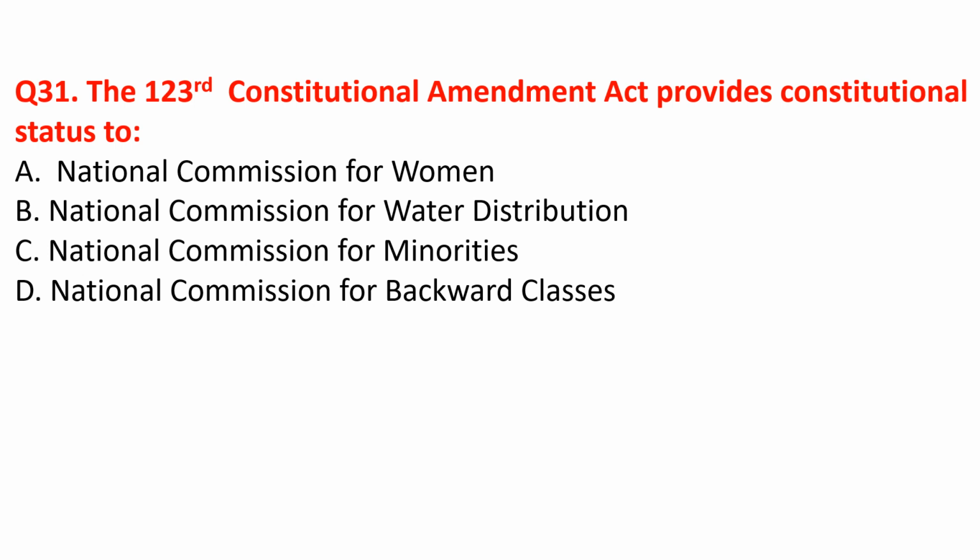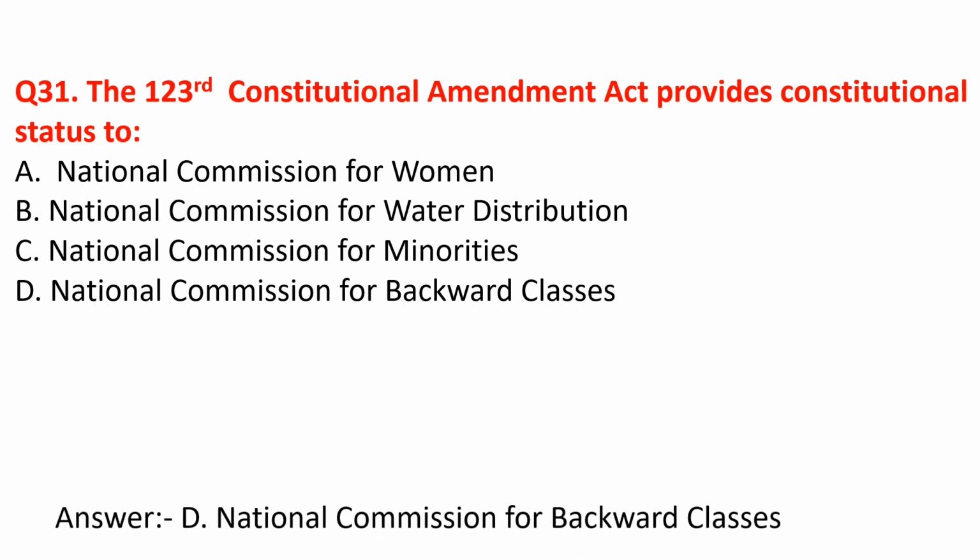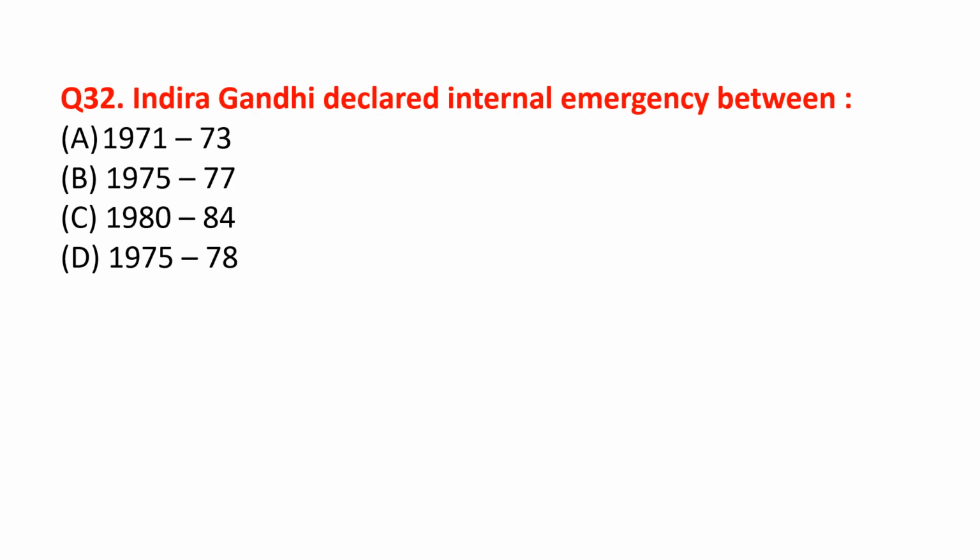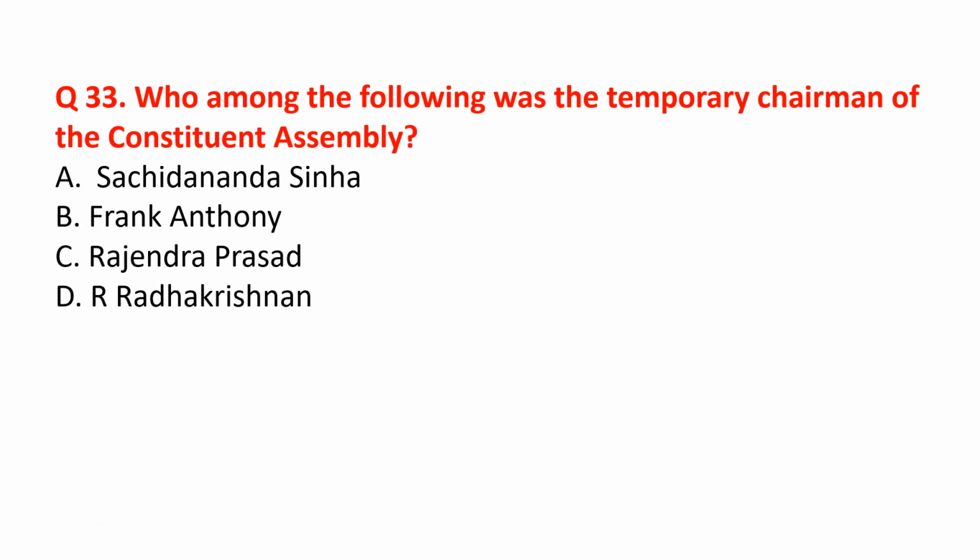The 123rd Constitutional Amendment Act provides constitutional status to the National Commission for Backward Classes. Indira Gandhi declared internal emergency between 1975 to 1977. Who among the following was the temporary chairman of the Constituent Assembly? Sachidanand Sinha was the temporary chairman of the Constituent Assembly, and the permanent chairman of the Constituent Assembly was Dr. Rajendra Prasad.